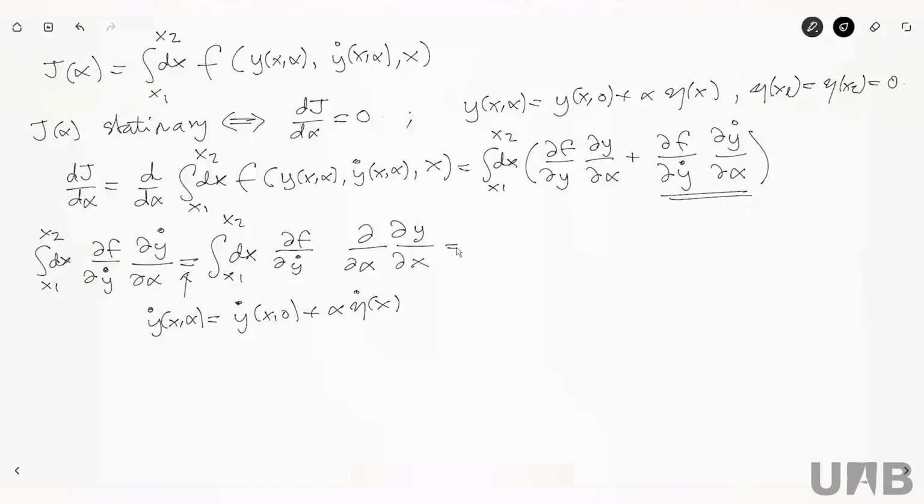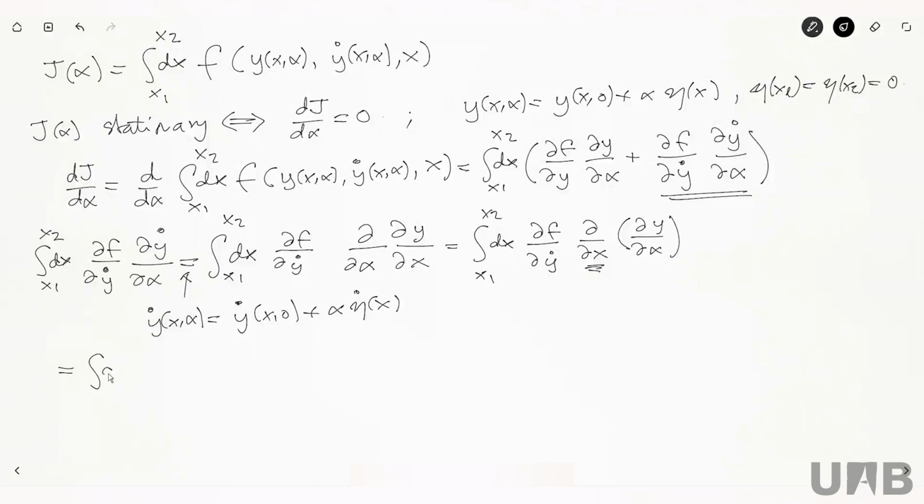So this I can also write as the integral dx from x1 to x2 of the partial of f with respect to y dot, times the derivative with respect to x of the derivative of y with respect to alpha. Okay? Good. Now, I can take this derivative with respect to x and integrate by parts.